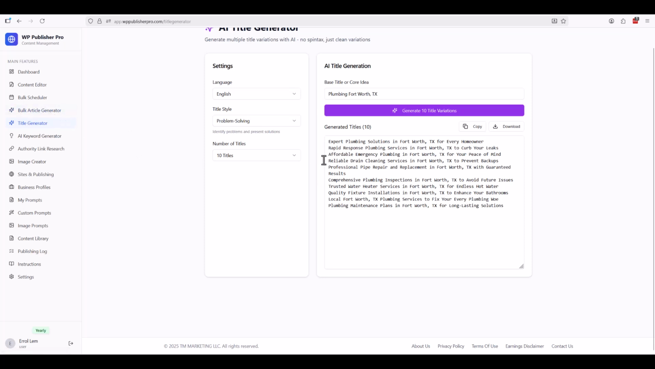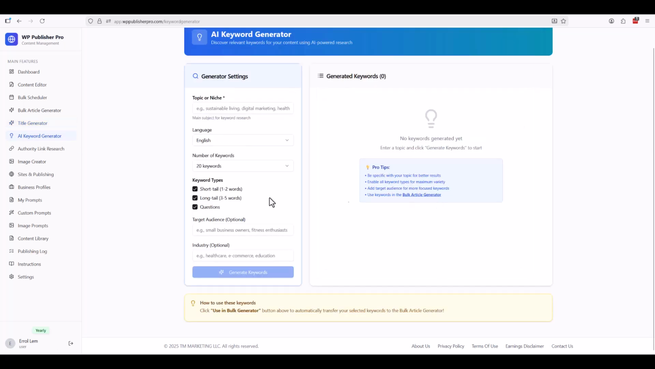Okay, we go to the AI keyword generator. It's different than the title generator, of course, but we can go, for example, to keep plumbing, and we stay in English, 20 keywords, I go for 10, and I just put them all on so you can see what it is. Homeowners, right? We're going to say industry services. So there we go, generate keywords.